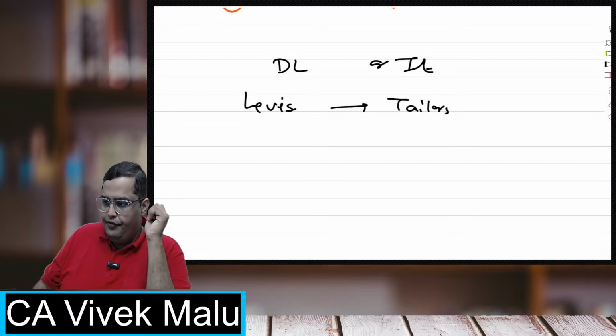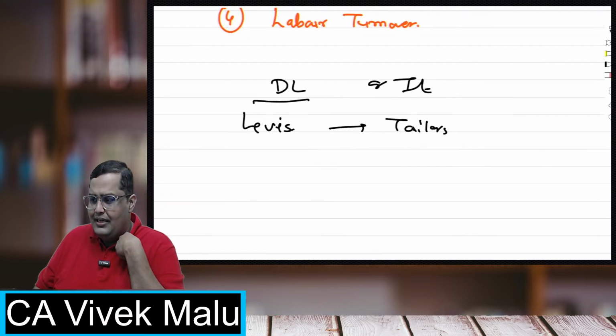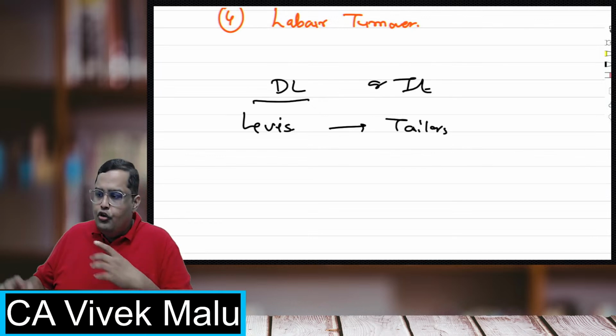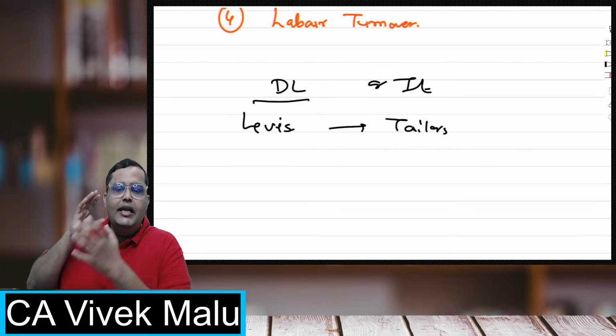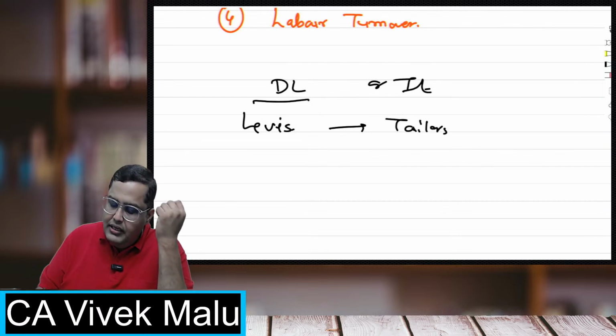Perfect. Very good. Everybody, your answer is correct, right? It is nothing but the direct labor. Remember that. Because the more tailors you have, the more output you can give, right? So they are one-on-one correlated. So these are direct labor, which are directly traceable, economically traceable.